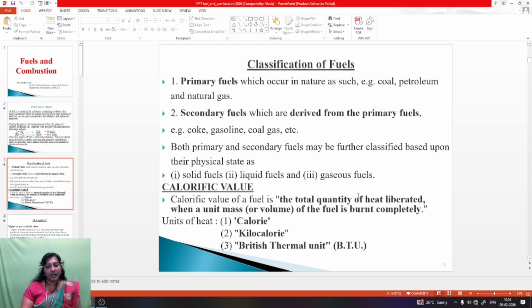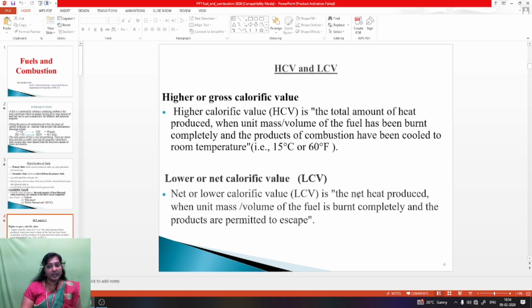Then the calorific value. What is meant by calorific value? Calorific value means the total quantity of heat liberated when a unit mass of fuel is burned completely. Units of heat are calorie, kilocalorie, BTU. Then HCV and LCV. HCV stands for higher or gross calorific value. The higher calorific value is the total amount of heat produced when a unit mass or volume of the fuel has been burned completely and the products of combustion have been cooled to room temperature.